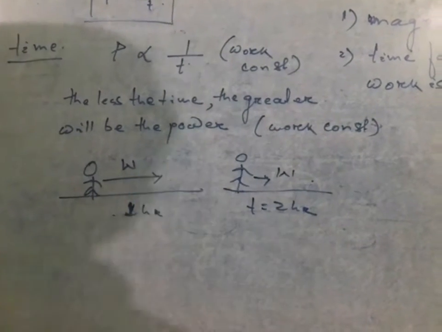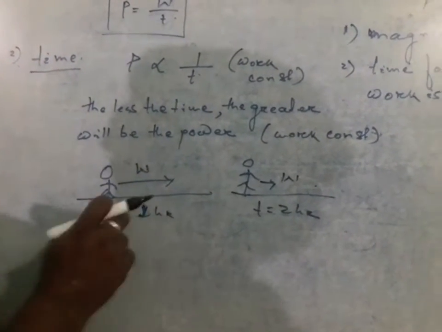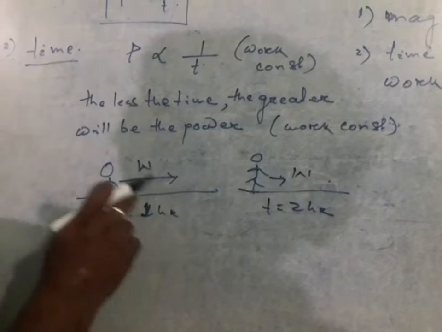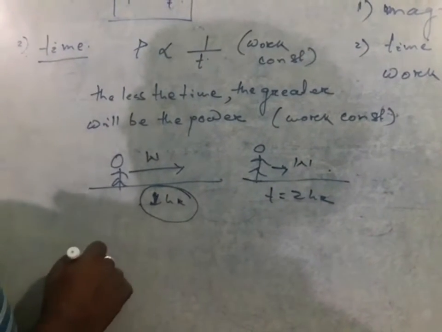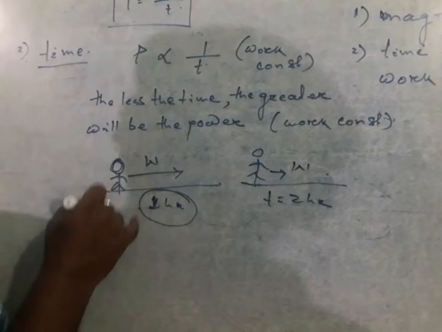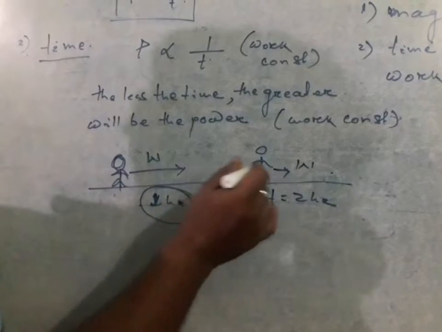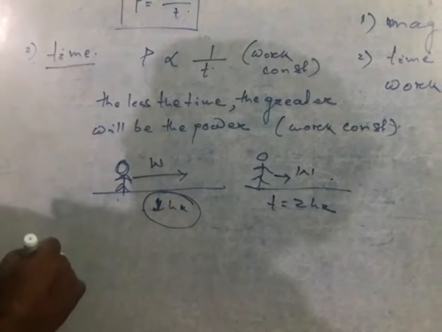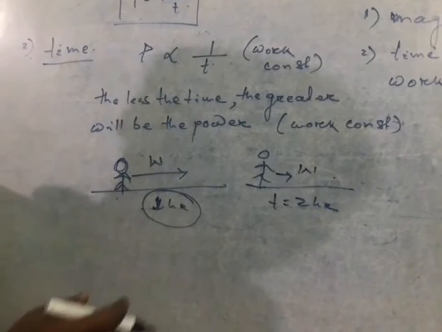So the second case takes 2 hours to do the same work, whereas the first case takes 1 hour. If we compare these two cases, since the time taken is less in the first case, the power exerted by this person is comparatively more than that of the second case.